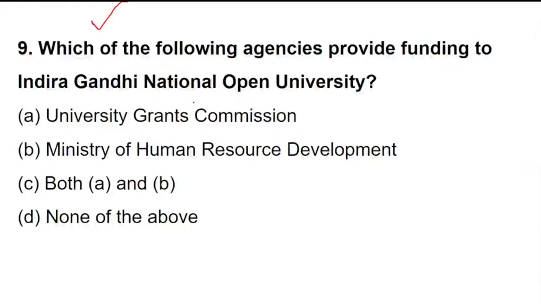So here we are talking about what? We are talking about agencies which are providing funds and grants to Indira Gandhi National Open University. So which is that agency? Whether it's option 1, University Grants Commission, option 2, Ministry of Human Resource Development, option C, both A and B, or none of the above.